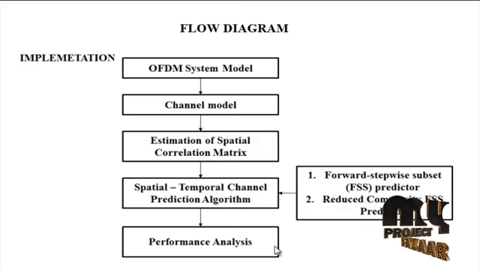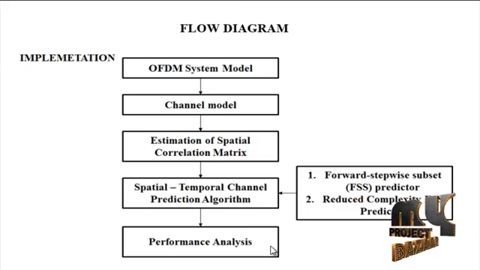Finally, the performance has been analyzed. Here, minimum mean square error: the minimum mean square error estimator is an estimation method that minimizes the mean square error, which is a common measure of estimated quality of fitted values of a dependent variable. Next, bit error rate has been estimated: the number of bit errors in the number of received bits of a data stream over a communication channel that have been altered due to noise, interference, distortion, or bit synchronization errors.